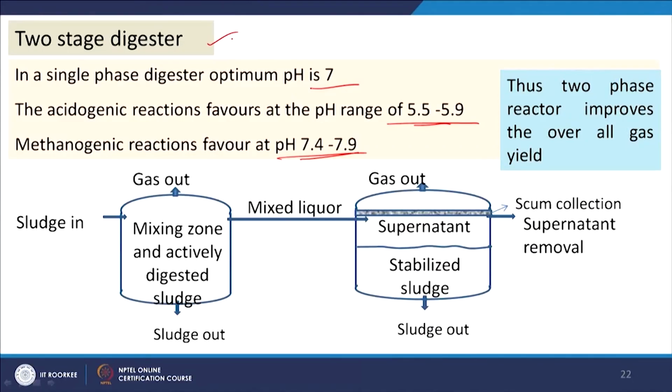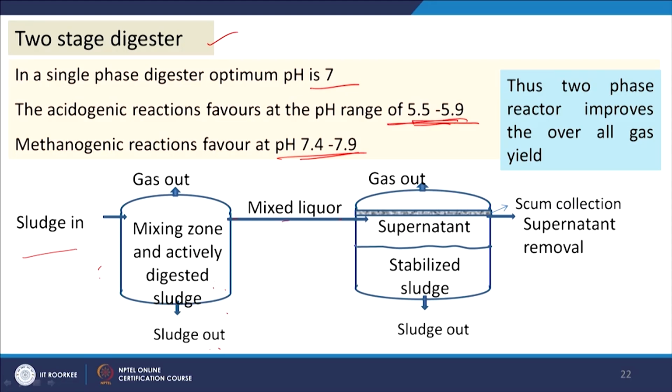So, that is the concept for the use of a two stage digester. We see here sludge in, the feedstock, then we are mixing and actively digesting sludge, then gas out, then sludge out from the first step. Then the mixed liquor comes out from the acidic zone, where the pH is acidic, and comes here after pH adjustment.